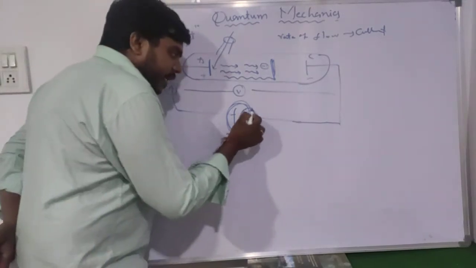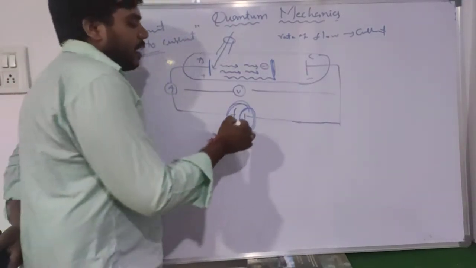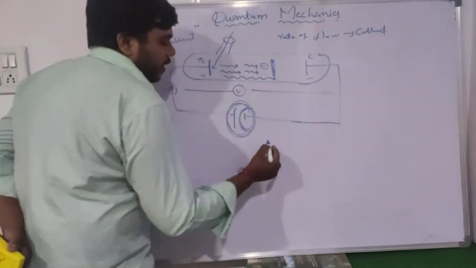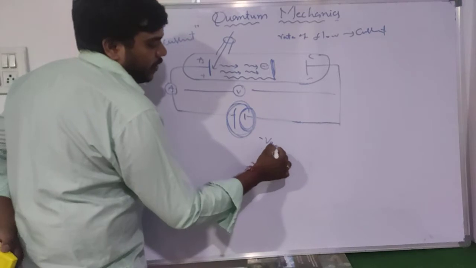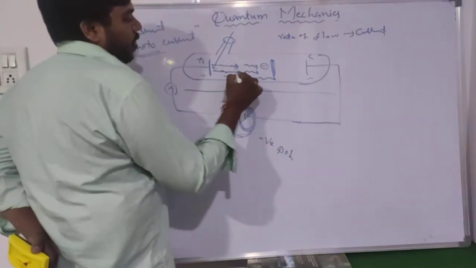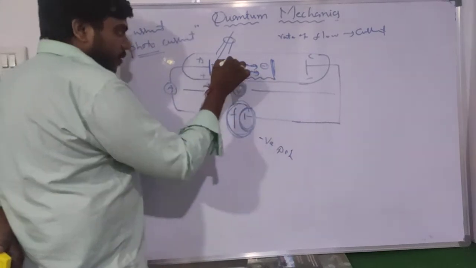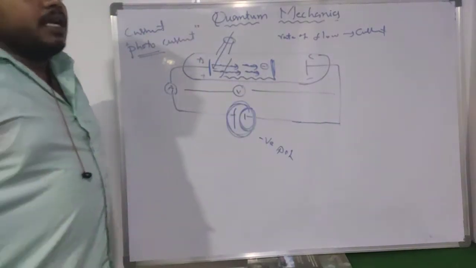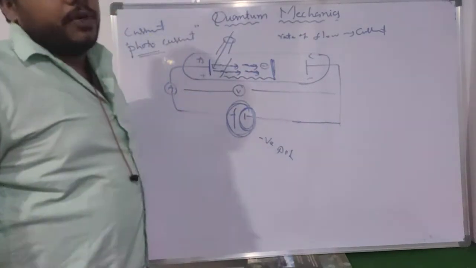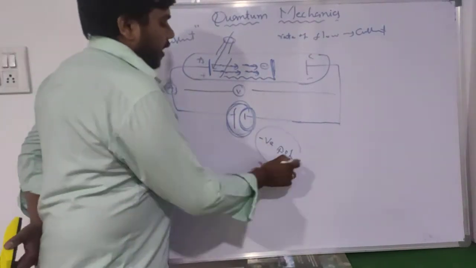Again, we are increasing the negative polarity here. At a particular negative potential, the liberation of photoelectrons will be stopped, so the photoelectric effect process also stops at that voltage.